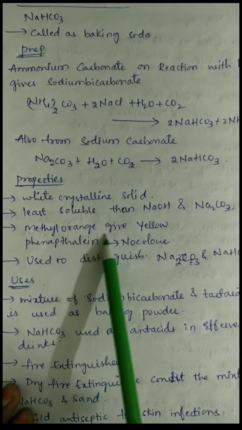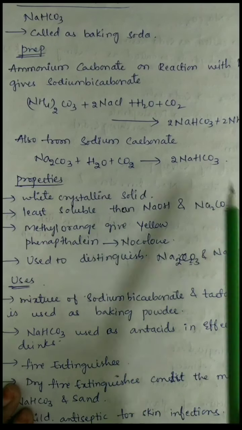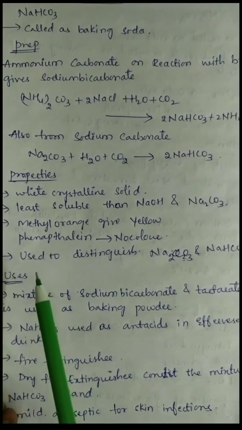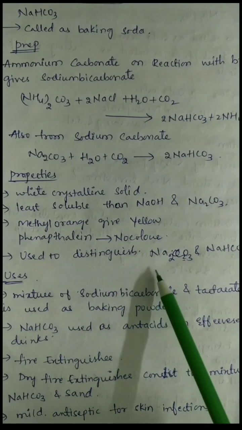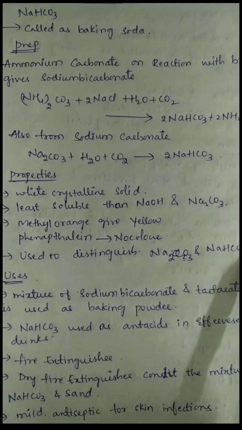Methyl orange gives a yellow color with sodium bicarbonate. Phenolphthalein gives no color. So these indicators can be used to distinguish Na2CO3 and NaHCO3.